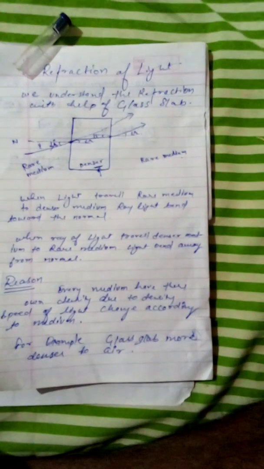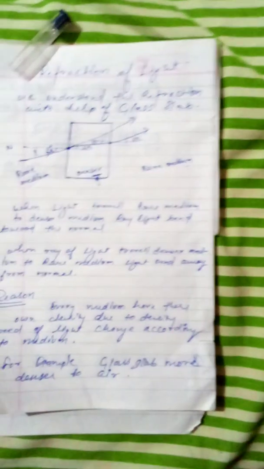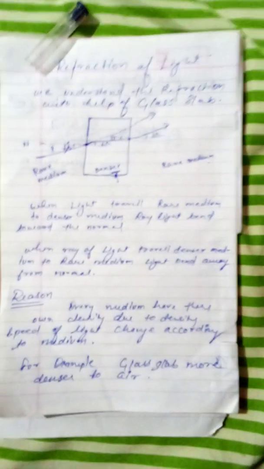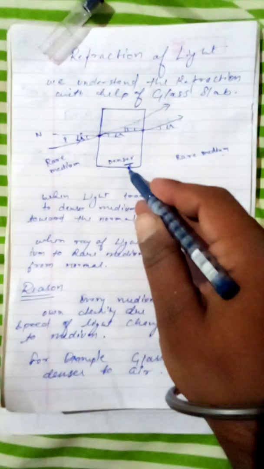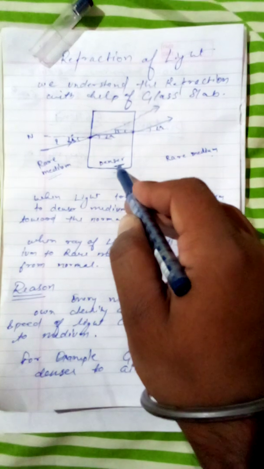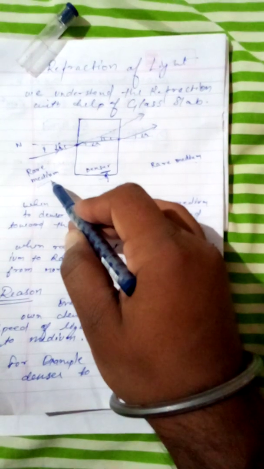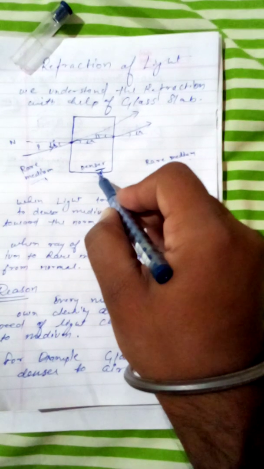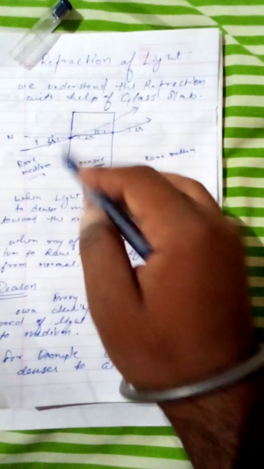Our topic today is the refraction of light. In this topic we understand how a ray of light travels from one medium to another medium. In this figure we have two different media. One is the rare medium, another is the denser medium. The rare medium is air and the denser medium is glass. That is a rectangular glass slab.